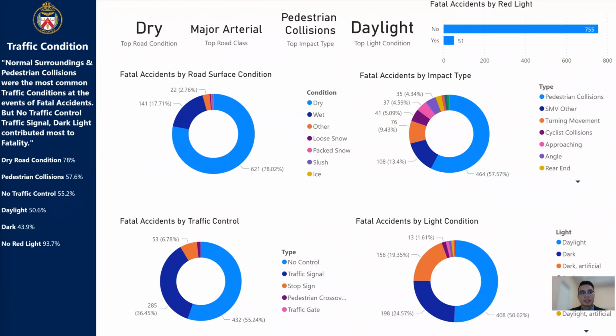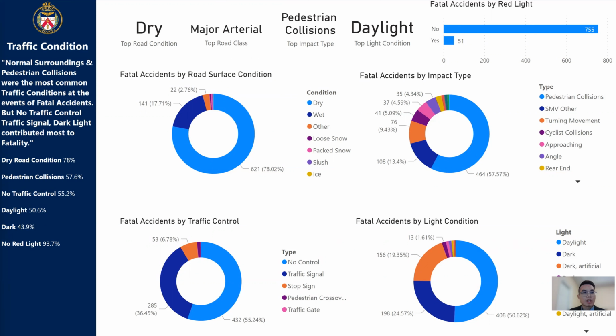Regarding the traffic condition, I can state that normal surroundings and pedestrian collisions were the most common traffic conditions at the events of fatal accidents. But other features such as no traffic control, traffic signal, and dark light contributed most to the fatality.